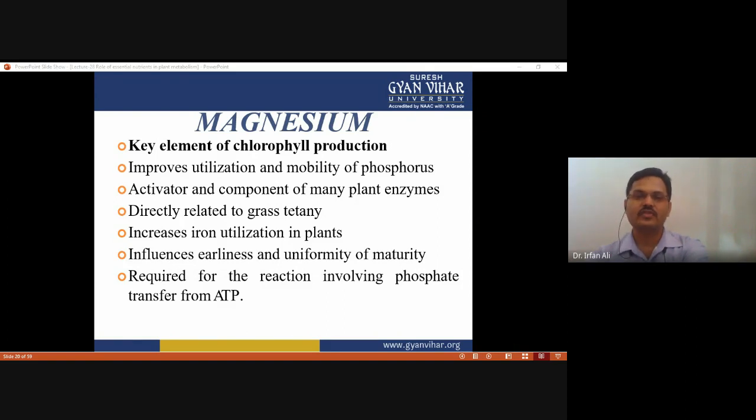So early maturity has been observed with an adequate supply of magnesium, and it is required for the reactions involving phosphate transfer from ATP, because it requires a magnesium-dependent enzyme.